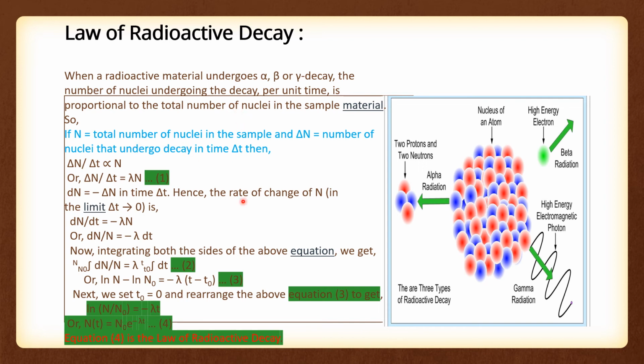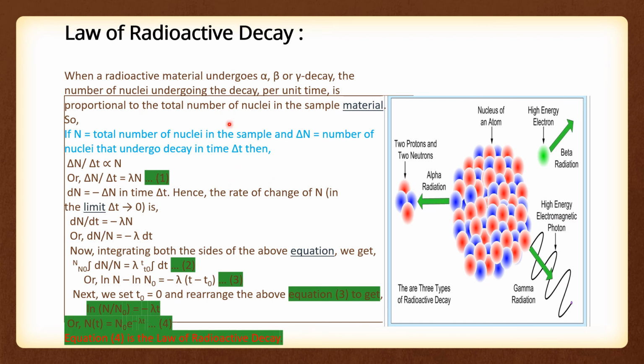You can see the diagram here: two protons and two neutrons in alpha radiation, right? High energy electrons in beta radiation, and in gamma radiation the nucleus doesn't have charge. There are three types of radiation in decay. Gamma rays are reflected here as well, which are high energy electromagnetic photons, right?